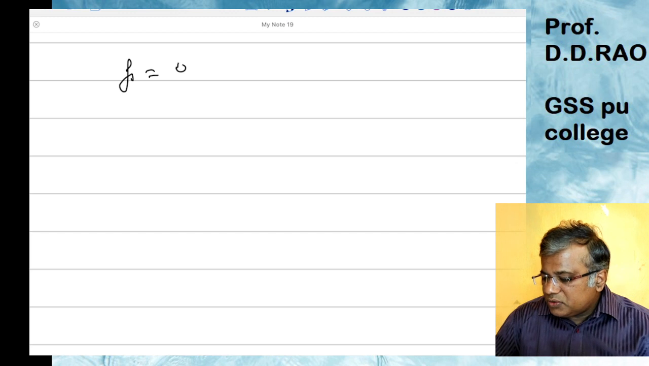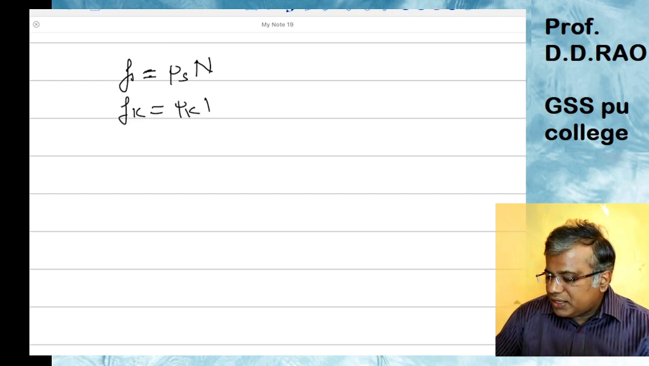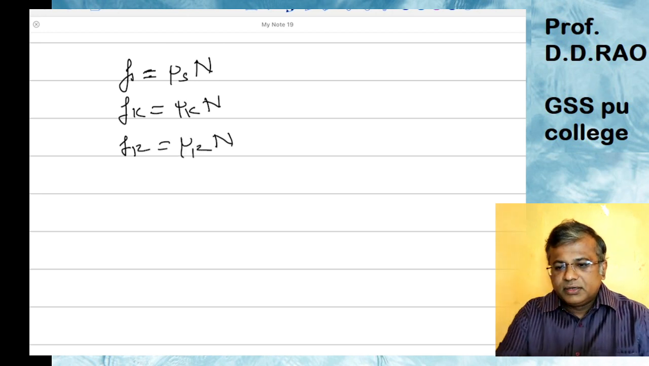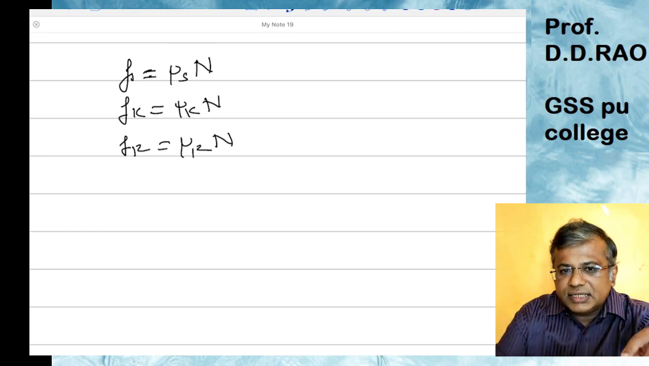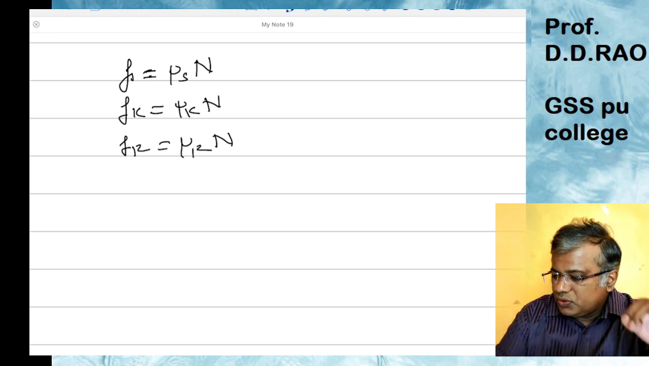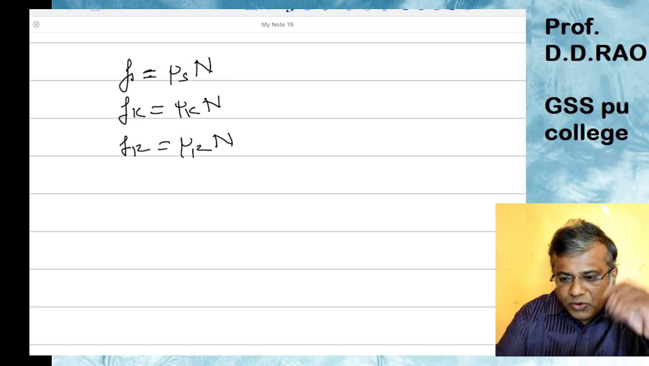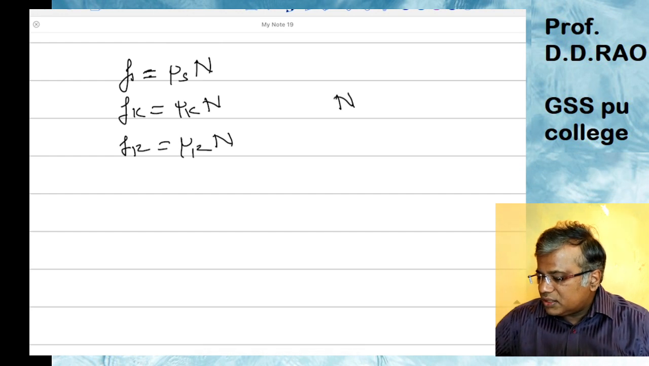Fs is equal to mu s into the normal reaction, that is N. For kinetic friction, I will be using Fk equal to mu k into N, and for rolling friction, I will be using Fr equal to mu r into N. From these three, you will see that in all three cases mu s, mu k and mu r are the coefficients, but all three depend on the common reaction called the normal reaction.